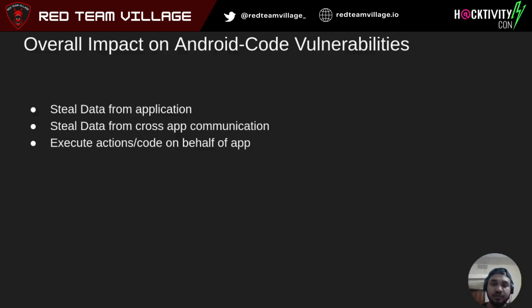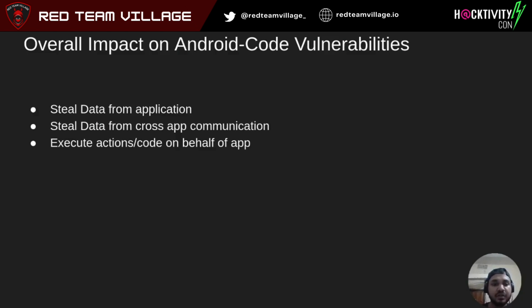The first major thing that an application holds is your data. This data is not limited to only your session or, let's say, your authorization token, but also your files that are stored in the private directories or in the private location in the application itself. These can be in various forms, which we are going to talk about later in the talk.